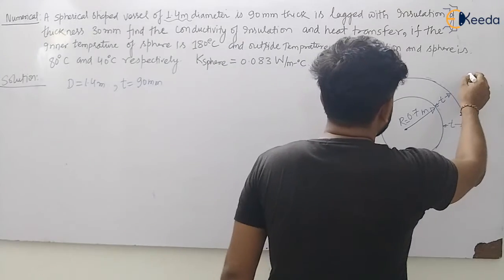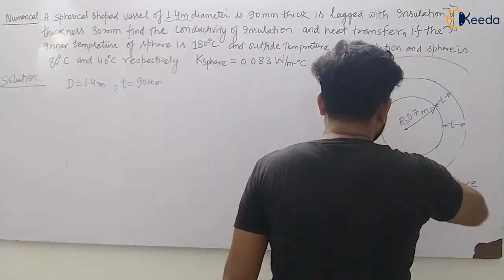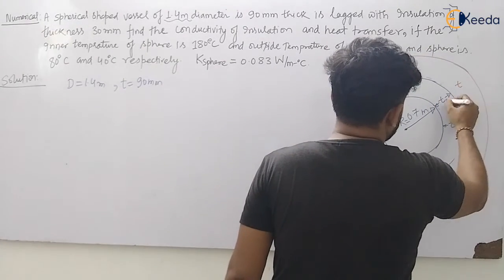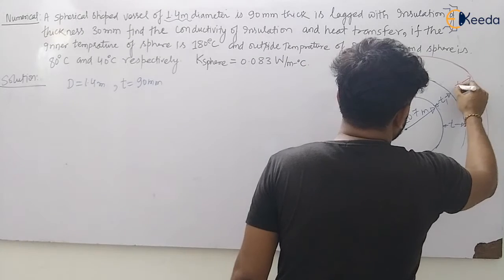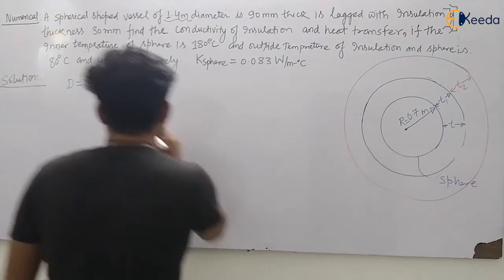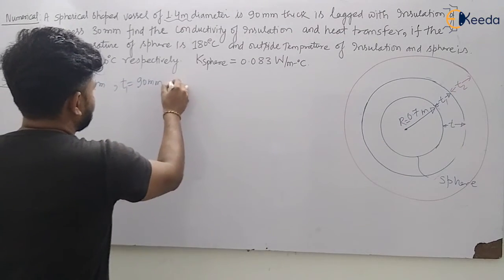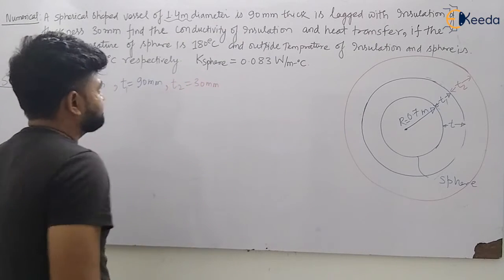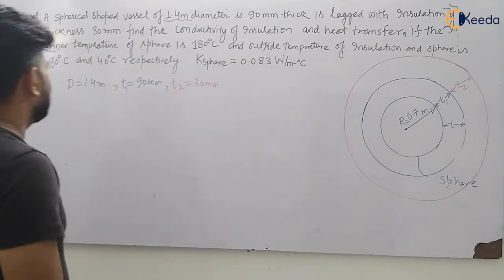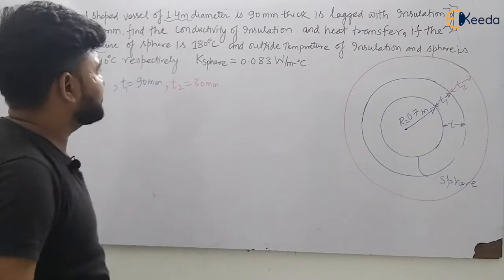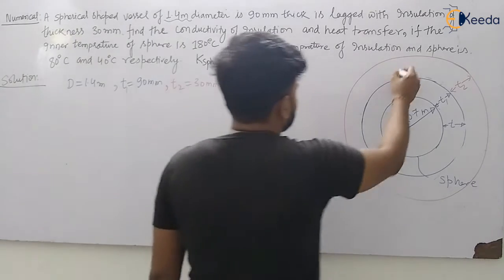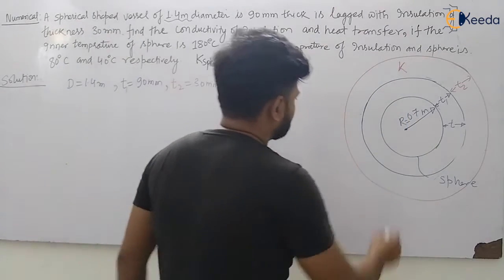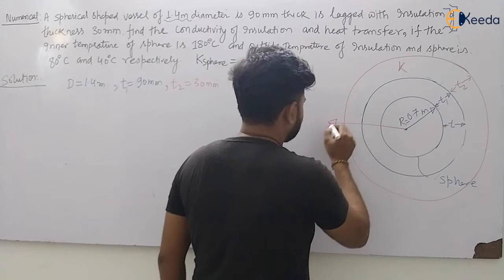So again he has lagged it with insulation, let us take it T1, that is T2. T2 will be 30 millimeter, my dear students. Now what is being asked? Find the conductivity of insulation. So we have to calculate the conductivity of insulation and also the heat transfer.